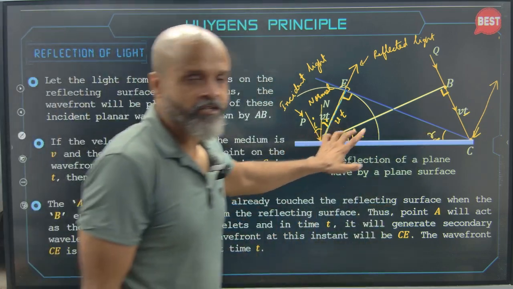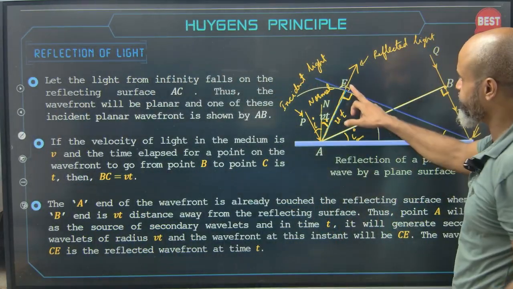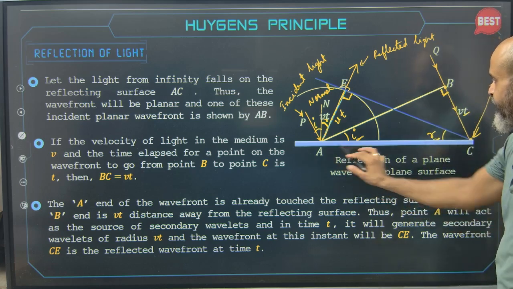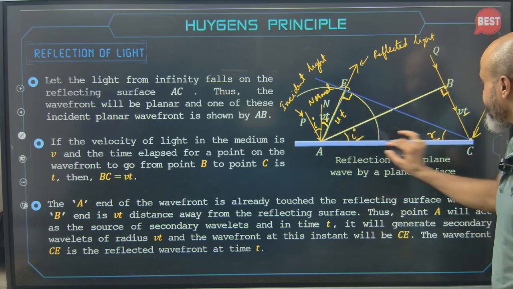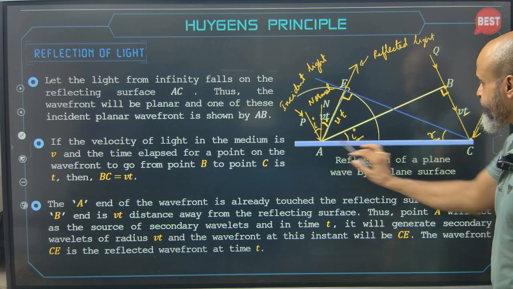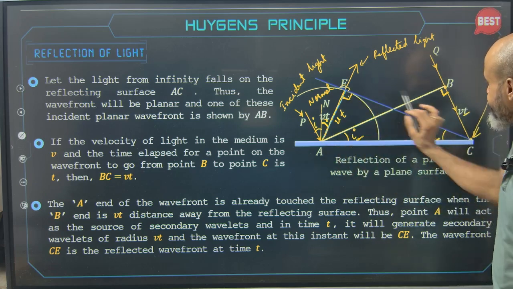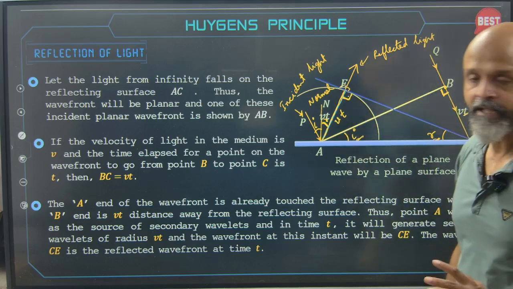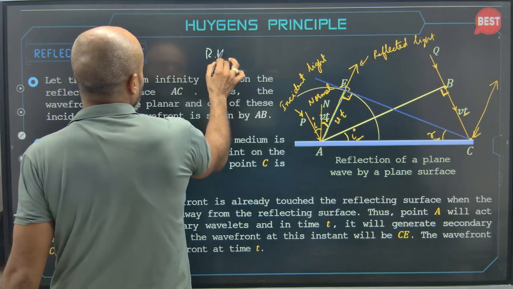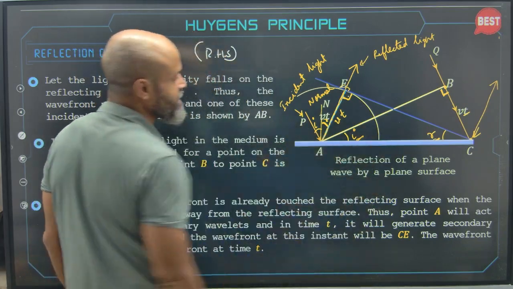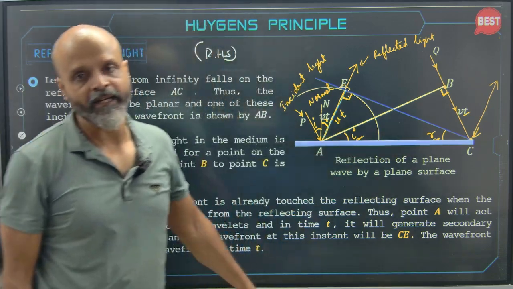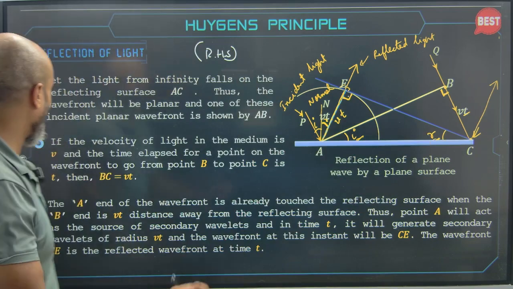Okay, so now understand these two triangles. Very simple to understand. AE is Vt, BC is Vt. This is 90, this is 90, and this is common. So in triangles AEC and ABC, AC is the common side. This is a right angle, and this distance AE is equal to BC, which is Vt. So by the right angle hypotenuse side criterion, these two triangles are congruent. If these two triangles are congruent, obviously angle I will be equal to angle R. That's how we prove the law of reflection.